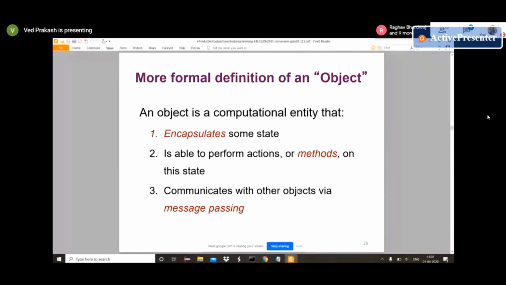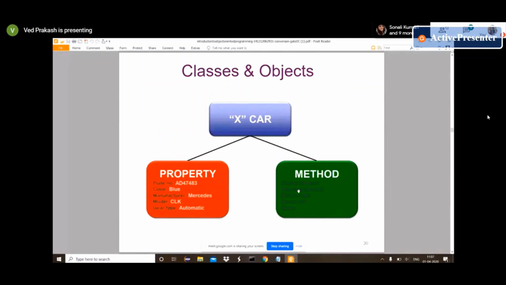So one object will call another object's method. If we have a car with its properties, and move forward, move backward, move right, left, stop as methods, then these properties are the state and these methods are the behavior of that object.